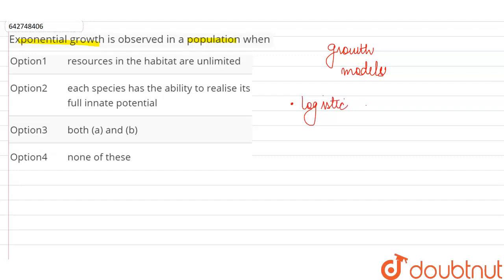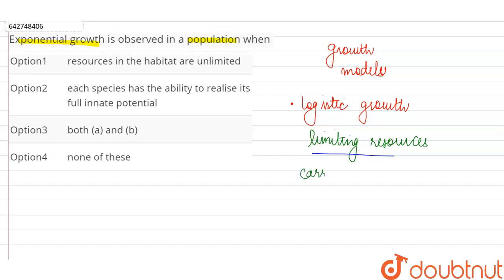And generally in nature, we are going to see such a growth model because such growth of population is seen when resources are limiting and the different organisms have to compete with each other in order to utilize these resources. So when resources are limiting, obviously at some point the growth of the population has to stop. There is only a limited number of organisms that the habitat can sustain.